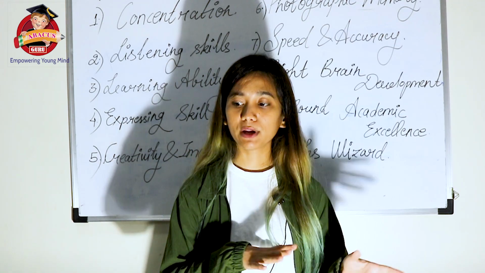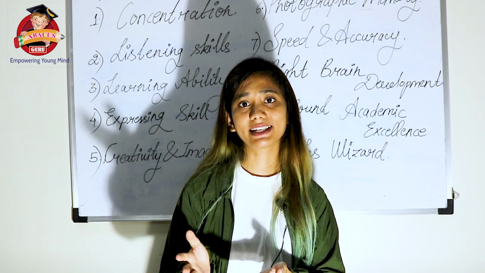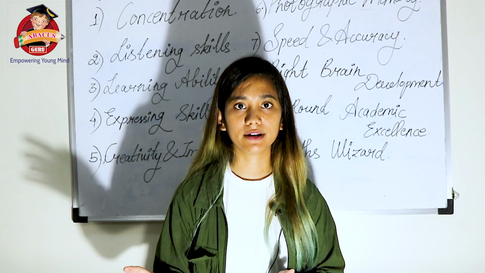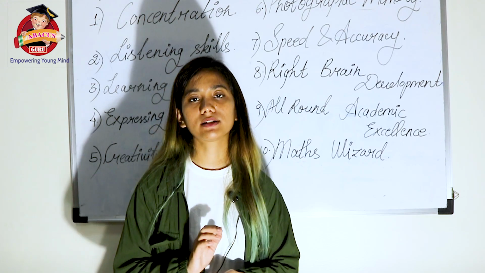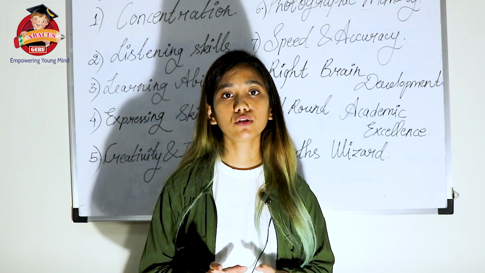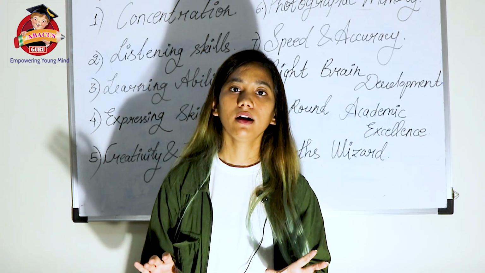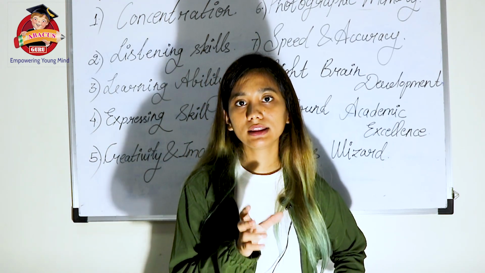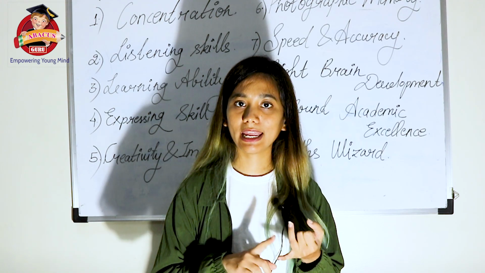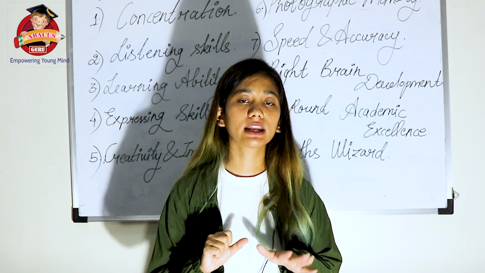Now coming to the fee structure. The fee structure that I am sharing with you right now is basically moldable. You can mold it. Ideally we say it is 3,500 per class, per level. If a child is taking admission in the junior level, the fee will be 3,500, out of which 500 is the tool price, the kit price, and 3,000 is our admission fee, which will be totally yours. The 500 you have to send to the company, and the company will send you 2 books, A book and B book, an abacus tool, an abacus pouch, and a level completion certificate. So this you will be getting in this 500.